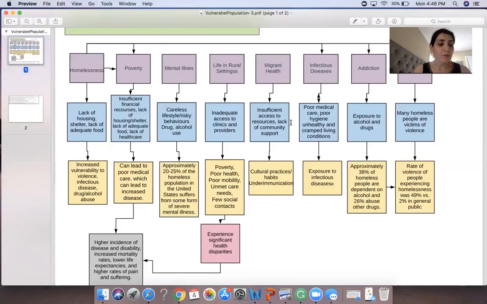Migrants are more likely to be under-immunized, which puts them at increased risk for vaccine preventable disease. This is according to World Health Organization.